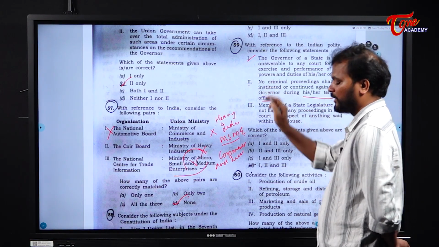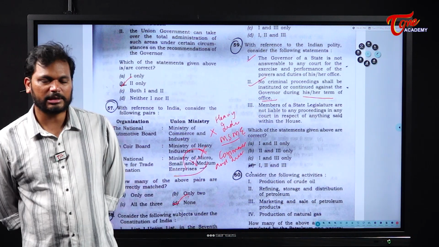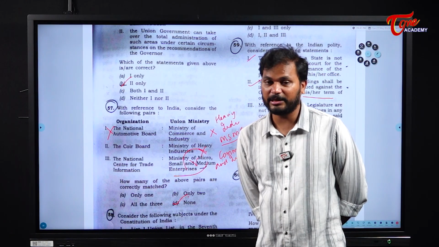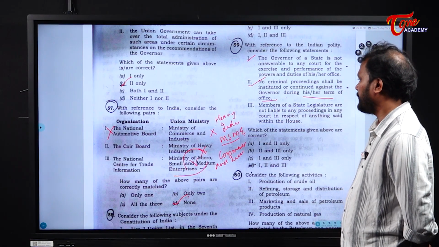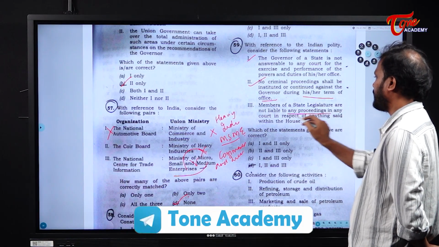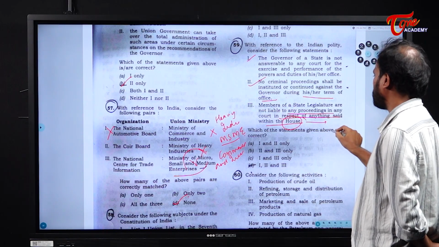This is also correct. For civil proceedings, you need to give 2 months of prior notice, and for criminal proceedings, no initiation can be done as long as the person is holding the office. Next, members of state legislature are not liable to any proceedings in any court in respect of anything said within the house. That is what is called the privilege.